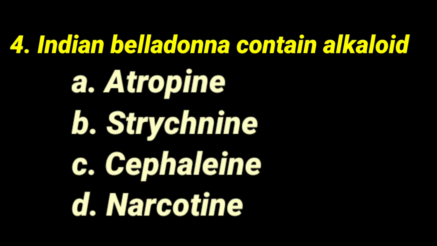So in Indian belladonna the familiar constituent is atropine. That is the tropane alkaloid. Okay, so tropane alkaloid we know already. Pyrrolidine ring fused with piperidine. Okay, these are the 2 fused rings. Piperidine ring fused with pyrrolidine ring. These 2 structures will be connected by N-methyl group. Okay, so our question is: Indian belladonna contains alkaloid atropine; strychnine from Nux vomica; cephalin from Cephaelis ipecacuanha; narcotine from another drug, narcotic analgesics. The correct answer is atropine from Atropa belladonna.